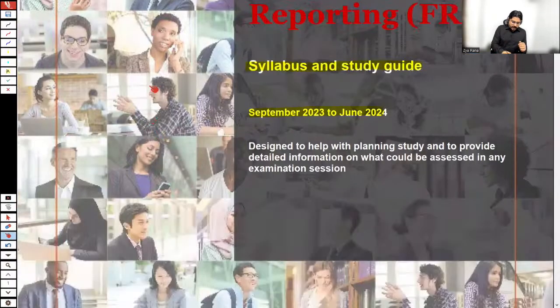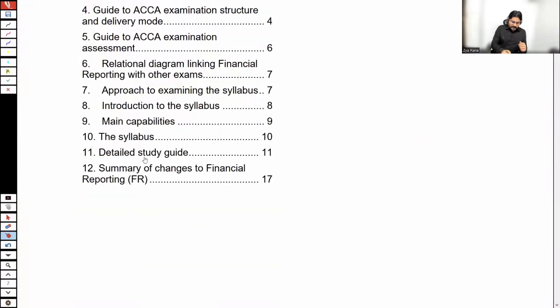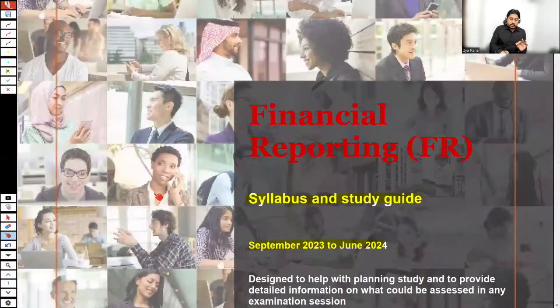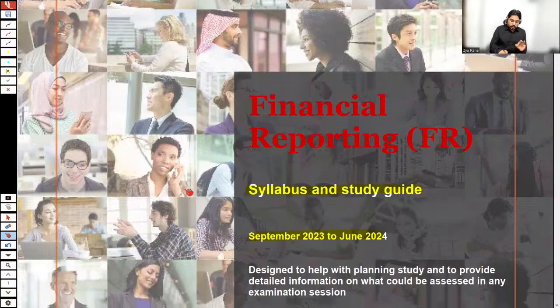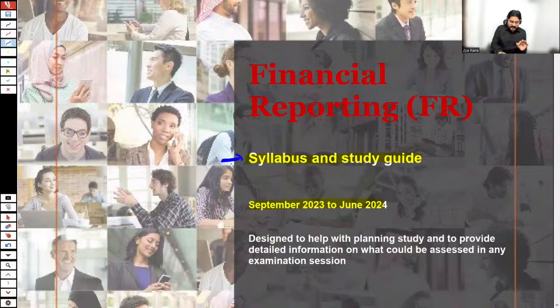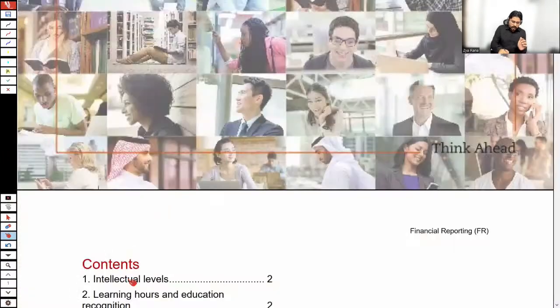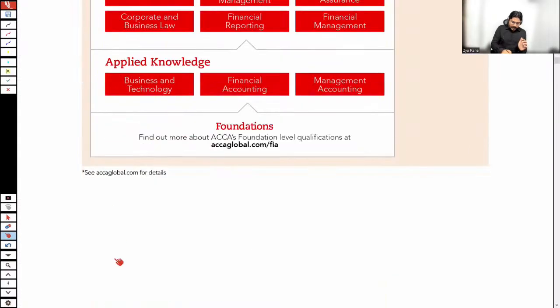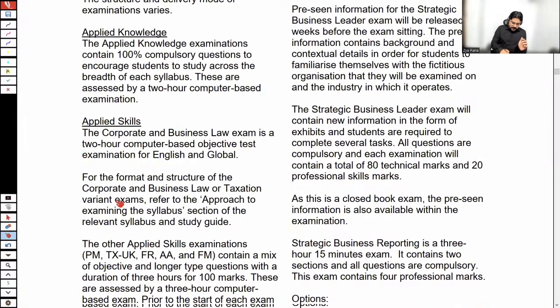Being a student, you are requested, I'm not only talking about FR, whatever paper you are going to attempt, to please follow the syllabus and study guide. This file for each paper is available on the ACCA website. Being a student, it's your responsibility to have a look at this syllabus and study guide. I'm not going to discuss anything from here, but let me show you a few important things.